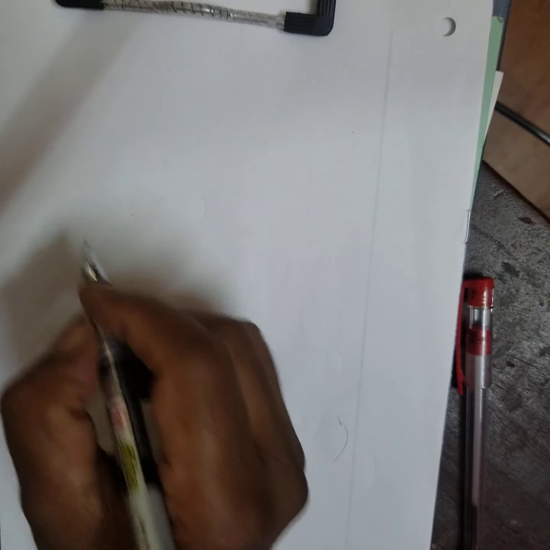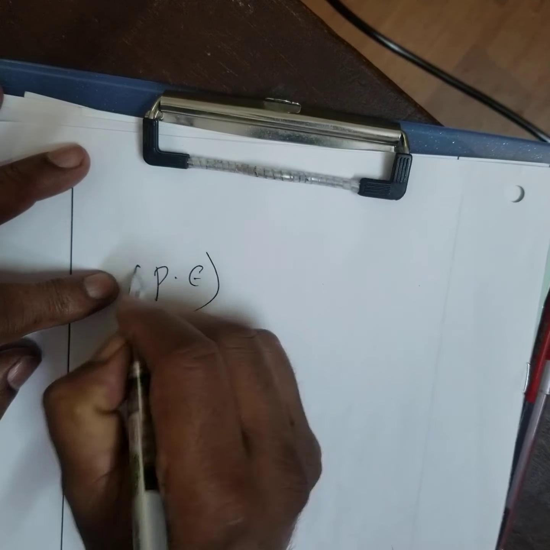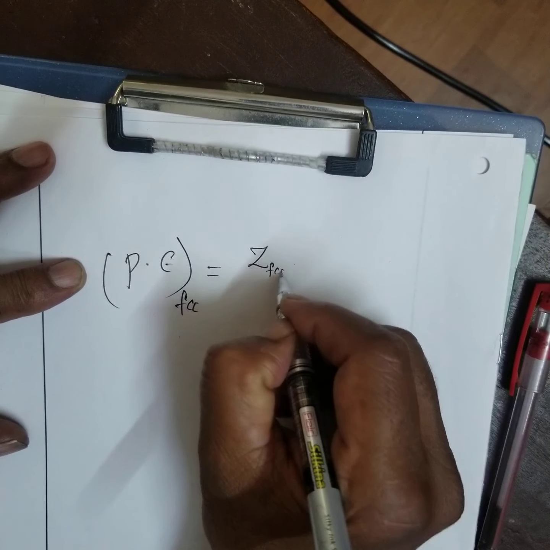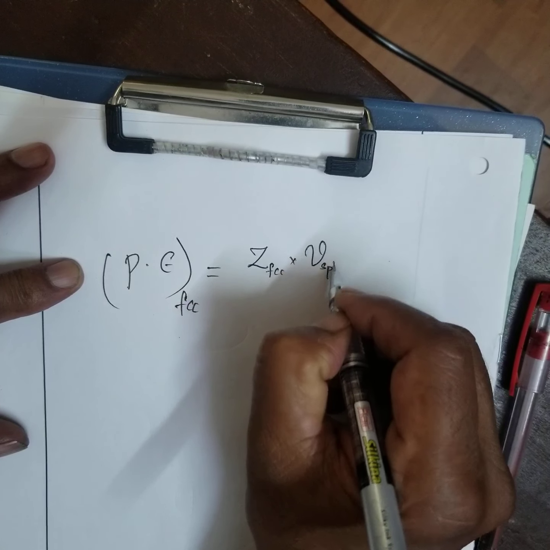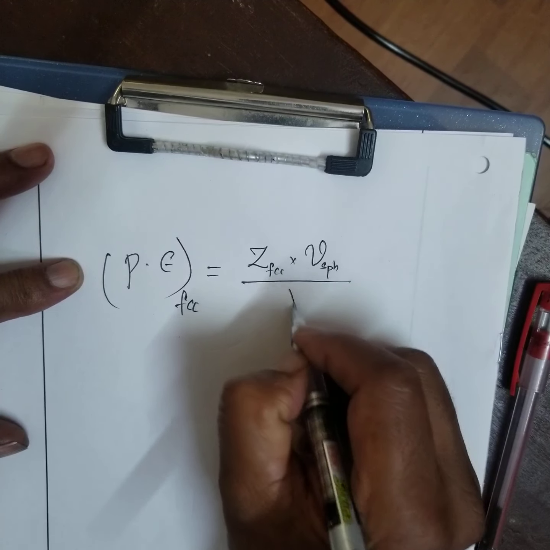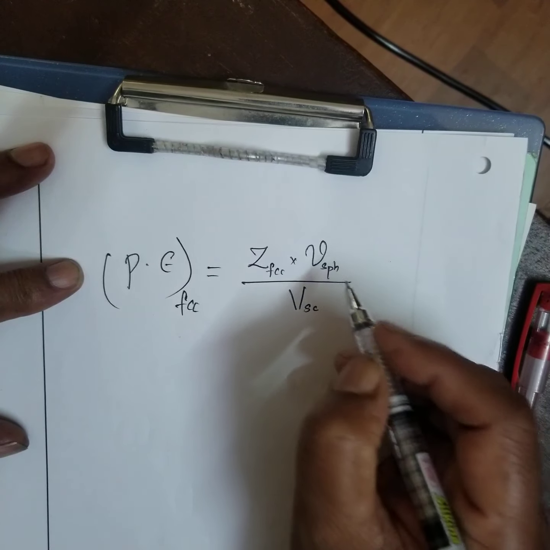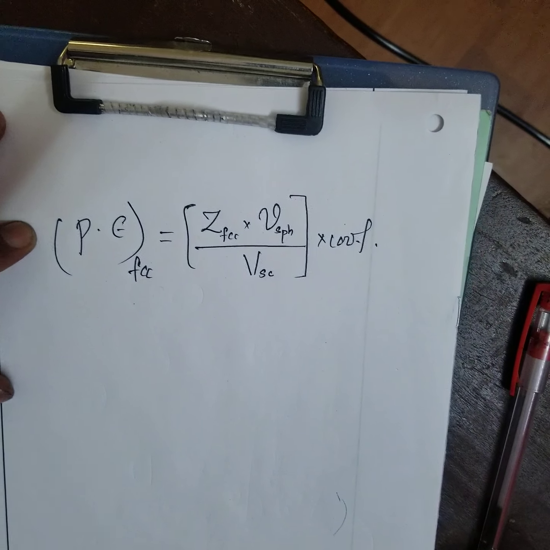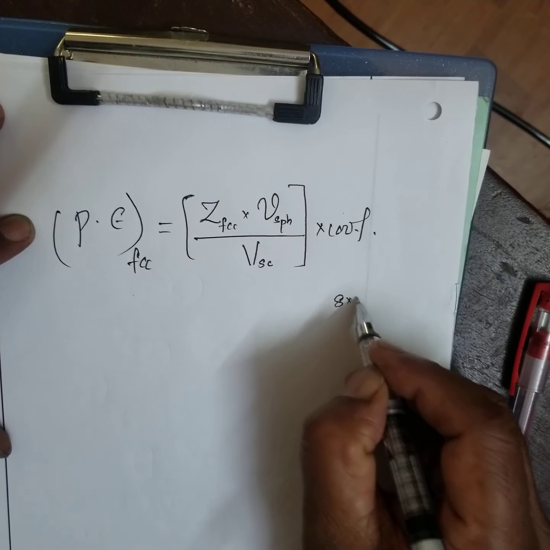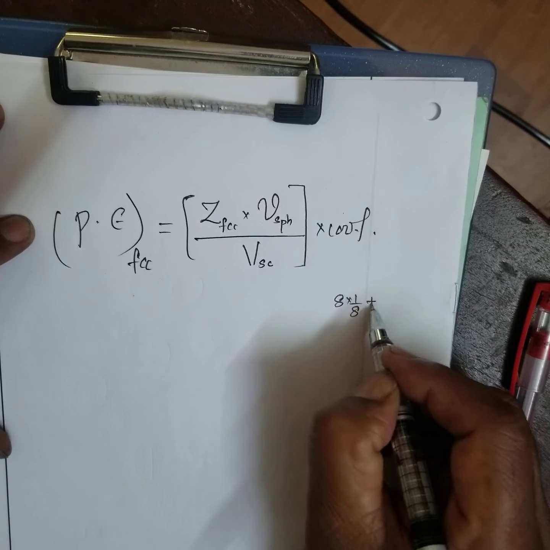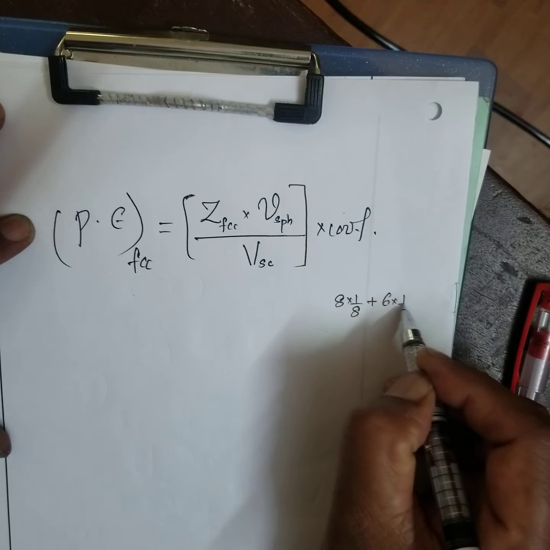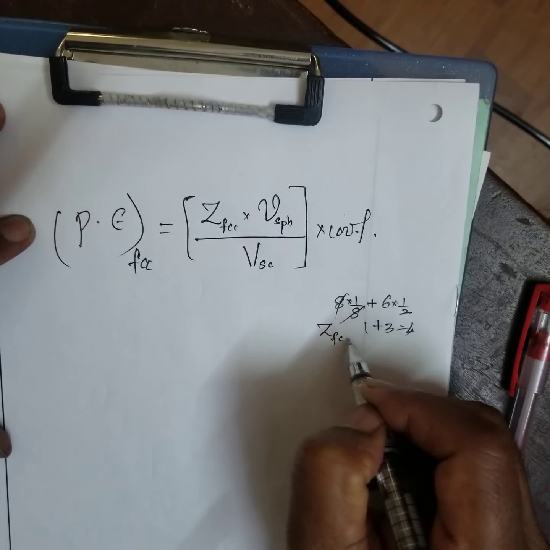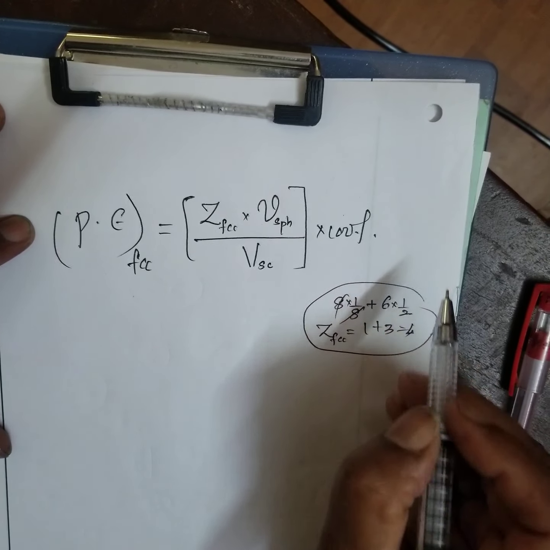Now packing efficiency of FCC is equal to Z is what? Number of atoms in FCC, volume of a sphere, divided by volume of the simple cube, into 100%. You know how to calculate this? 8 into 1 by 8 is the corner, plus how many faces are there? 6 faces. Half of the atom is contributing. Here what? 1 plus 3, that is 4. That is the number of atoms in a cube.